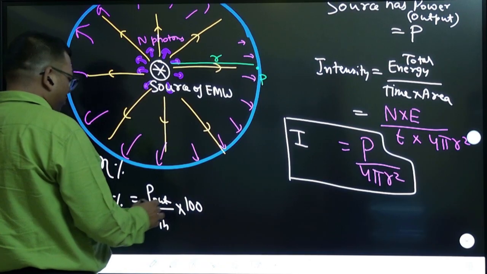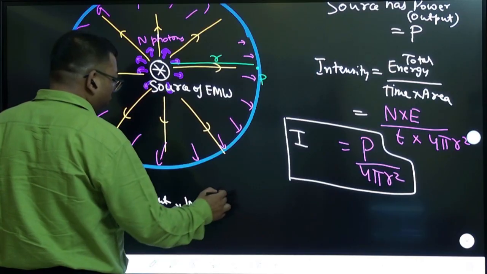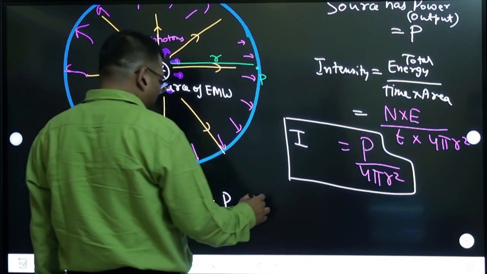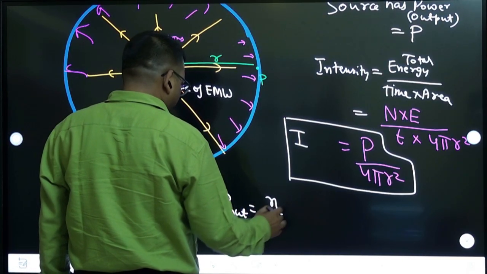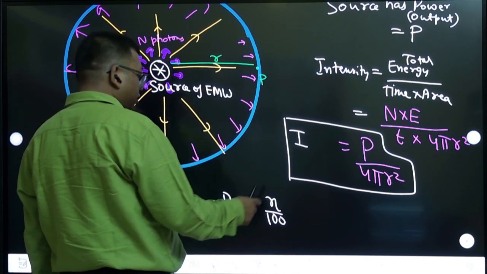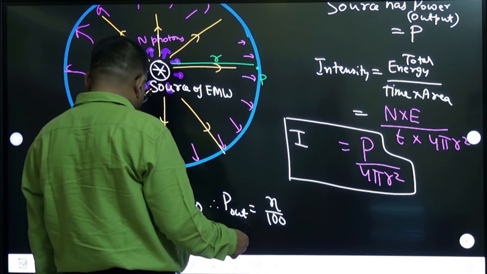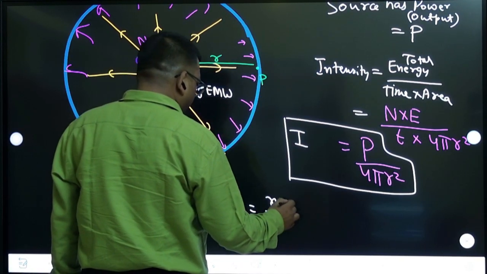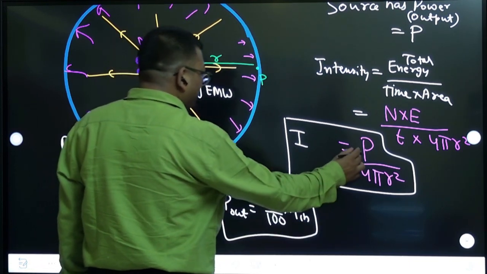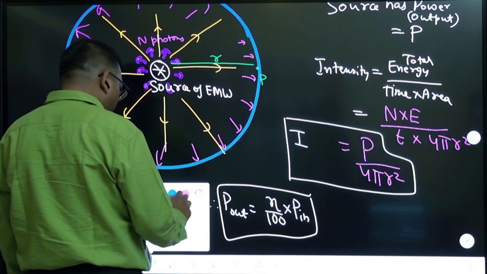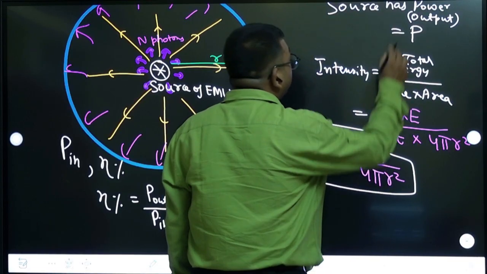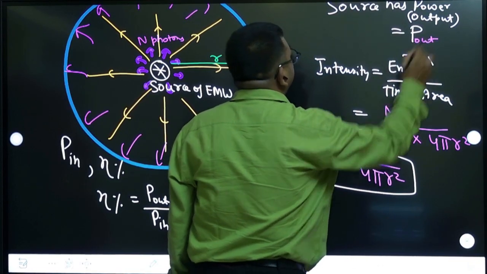So we can calculate the output power as efficiency by 100 into the input power. Suppose they have given 80%, so 80 by 100 into the input power. In this formula, the power we are using is the output power only. It's not the input power. That's why I mentioned here this is output.